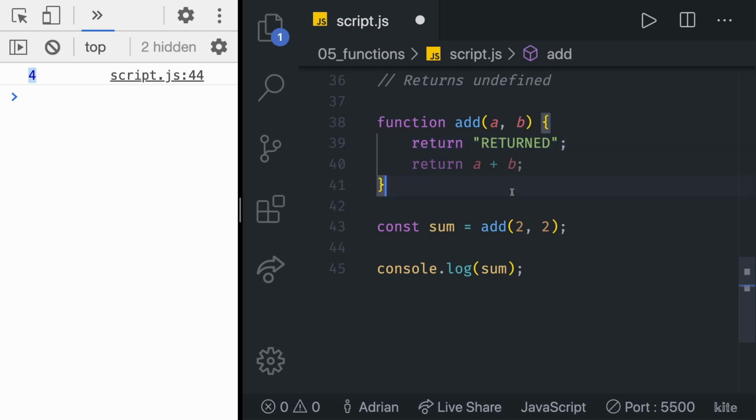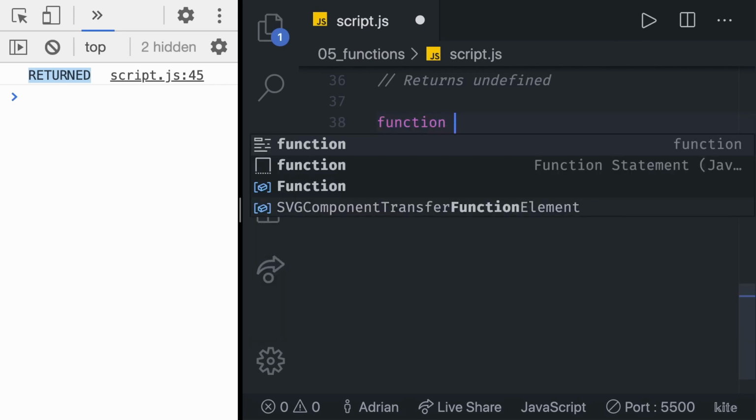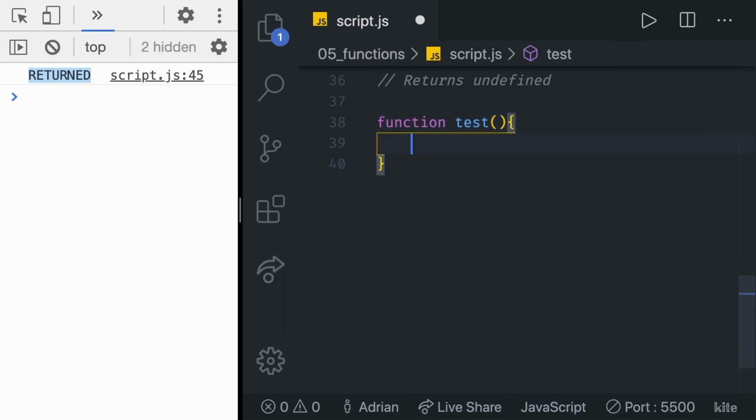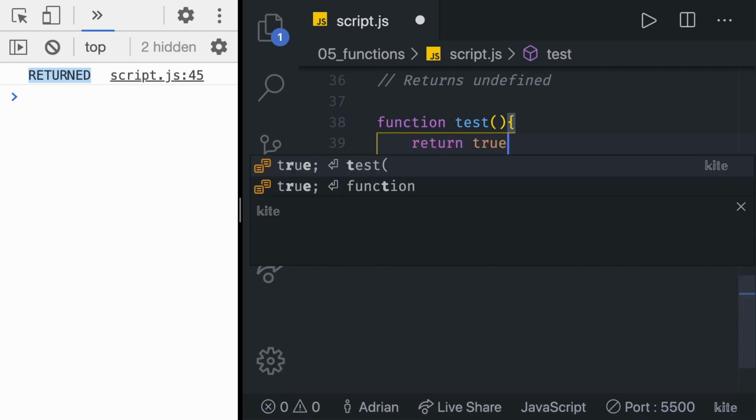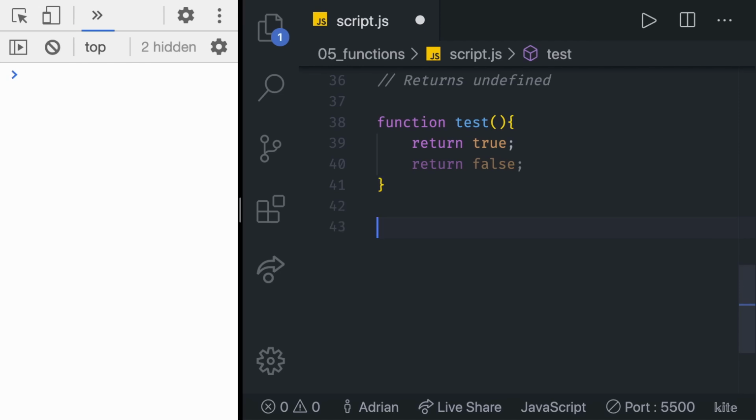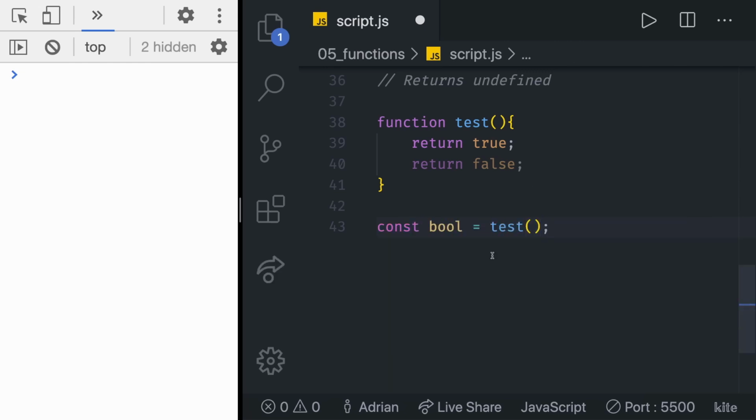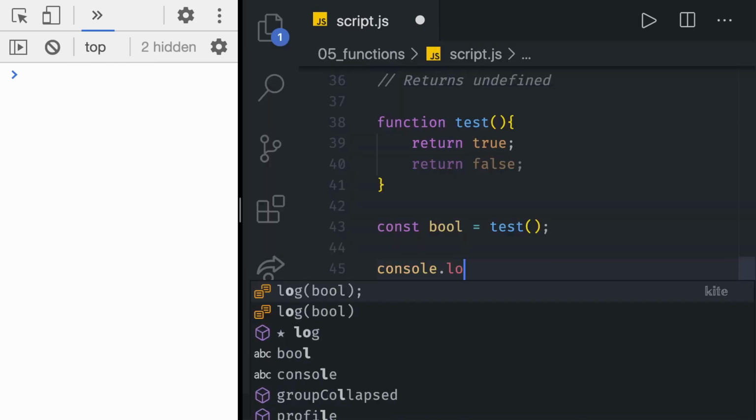So in this case, if we do this, as you can see, we only get returned and nothing else is happening. Okay, consider this. Let's say that we have another function and the function is going to be called test, just like this. In there, we're going to return true, and just below, we're going to return false. Down below, we are going to set our value. We can call it Boolean. So let's do const bool is going to be equal to the return of this function.